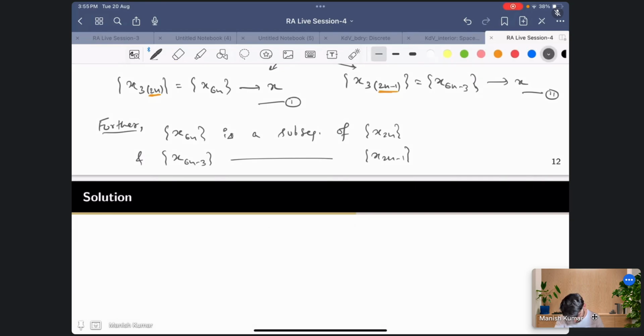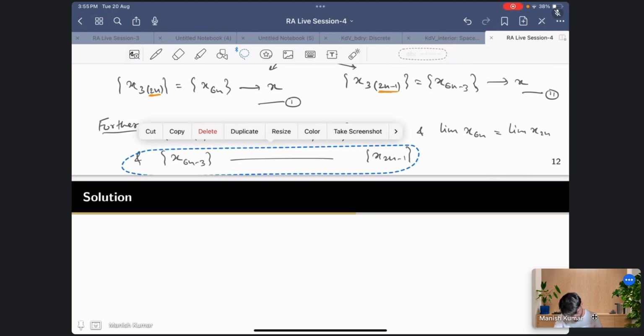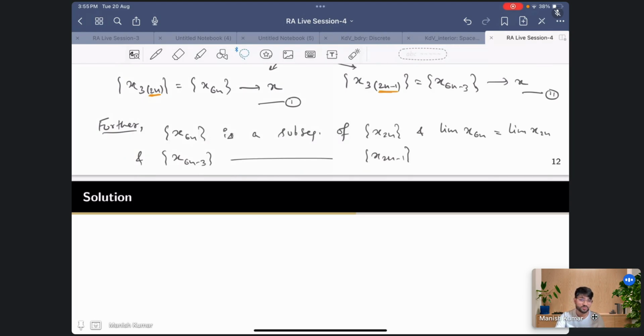So x6n is a subsequence of this, and the limit of x6n is equal to the limit of x2n, right? This is just the property of subsequences. If a sequence converges to y, then a subsequence has to also converge to y. It cannot converge to some other point.